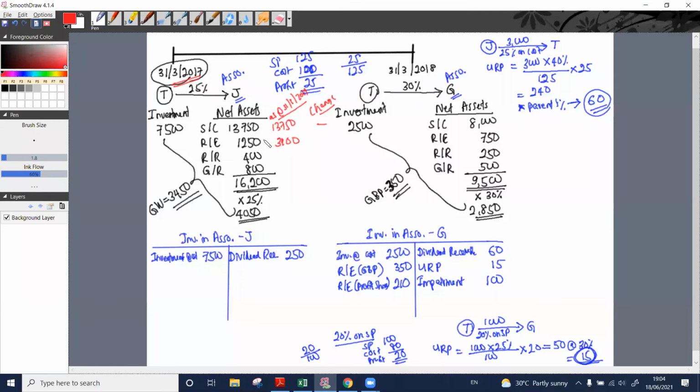What is the change? By how much have retained earnings increased since acquisition? Now we have retained earnings worth 3,100, but as at the acquisition date we had only 1,250. It means there is a change of 1,850.